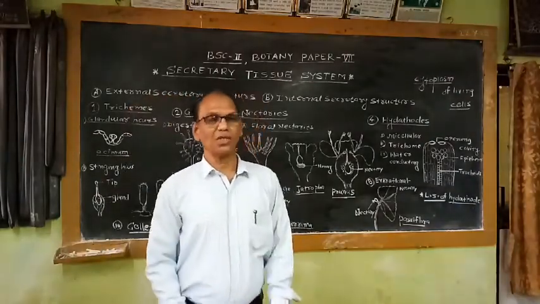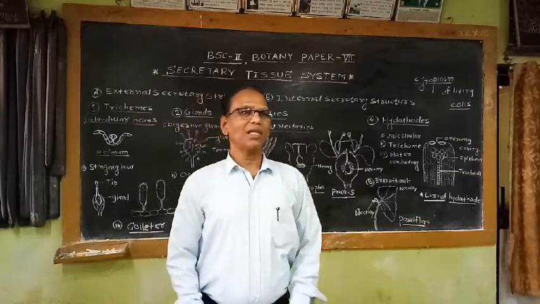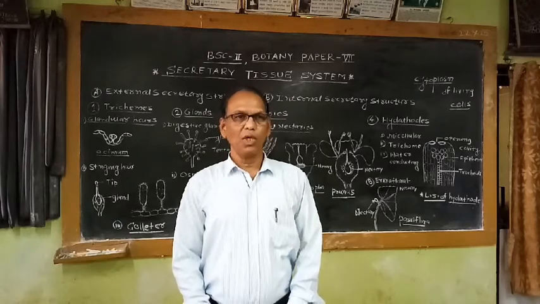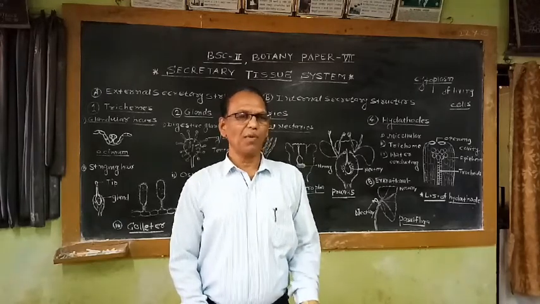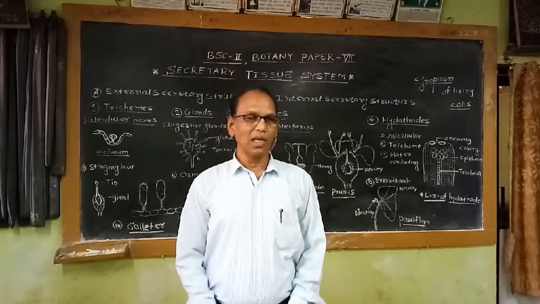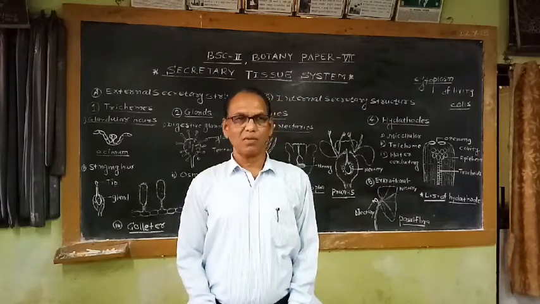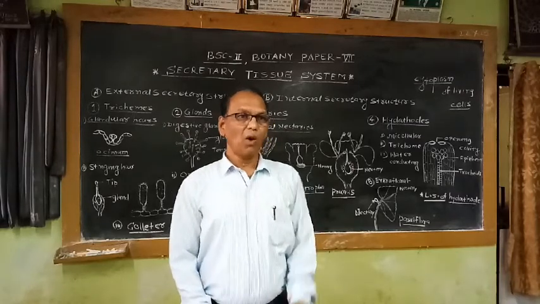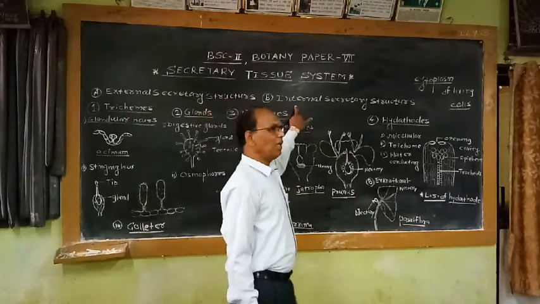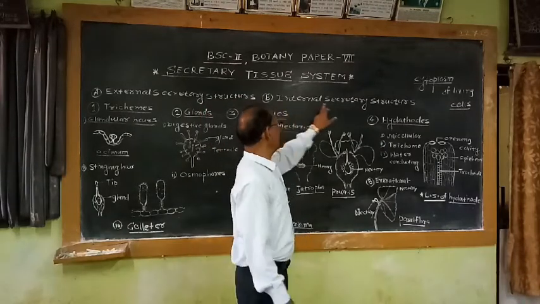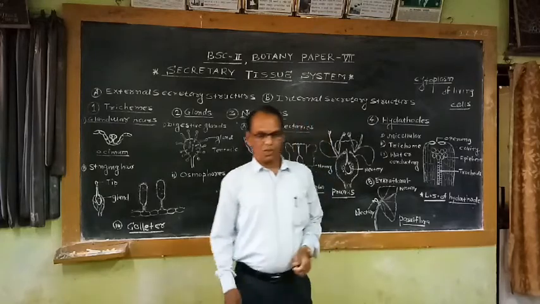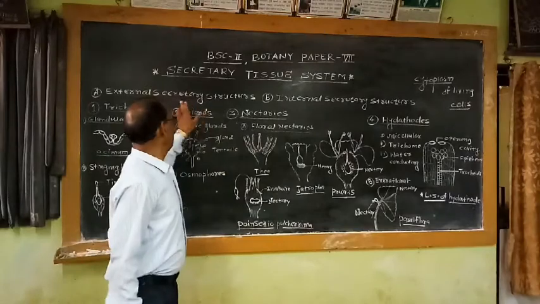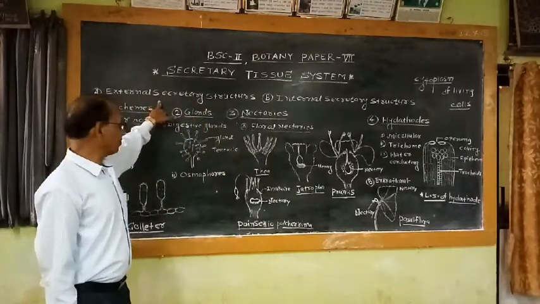And some secretory structures which are present inside the plant body, it may be present in the leaf tissue, it may be present in the stem tissue, it may be present in root tissue, it may be present in fruit tissue. That means internally the many organs of the plants, vegetative organs as well as reproductive organs, possess some secretory structures, and all these secretory structures which are present internally in the plant body, they are commonly called as internal secretory structures. So I am going to discuss one by one both these secretory structures.